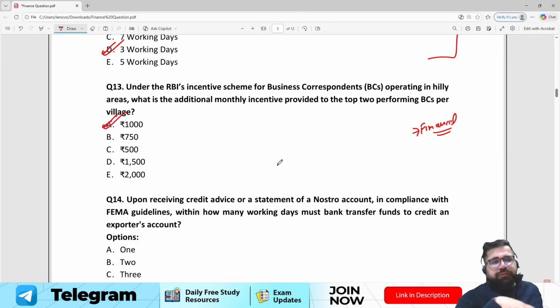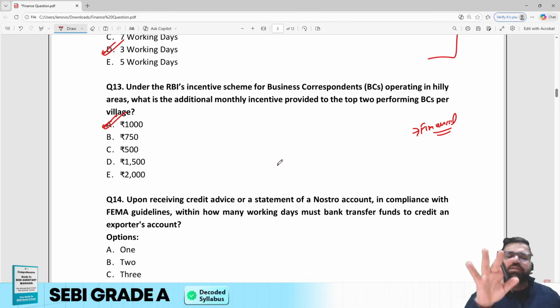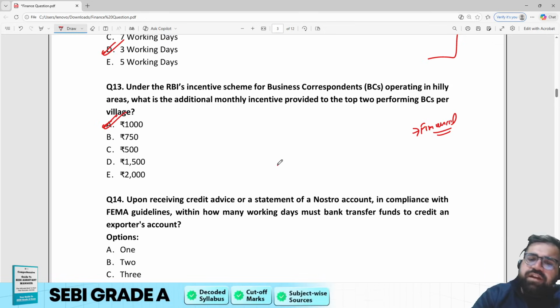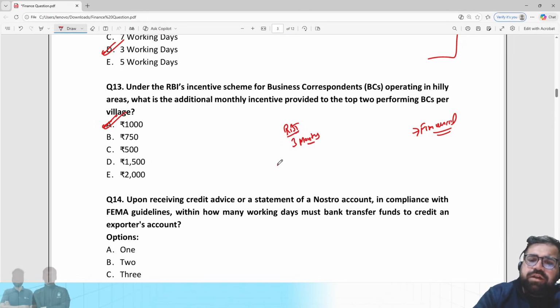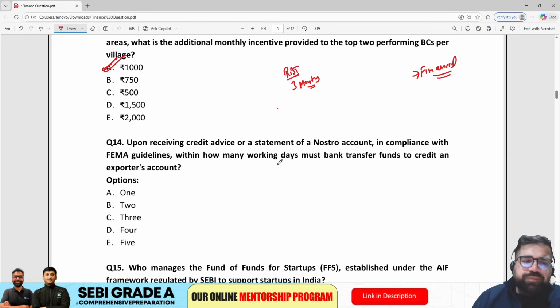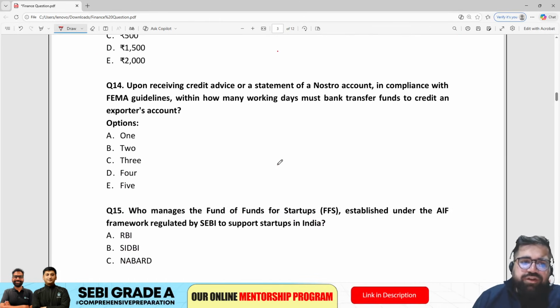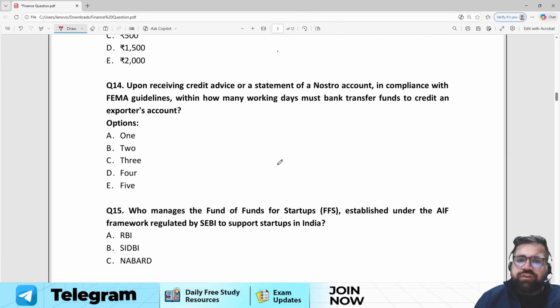Now, is this relevant for this year? No, this is not the question which you should do right now. Rather, you should solve the static based questions. But I just wanted to tell you that you should cover RBI notifications of at least the past 3 months on priority, because there can be a direct question. Now again, one more question based on this. Upon receiving credit advice on the statement of Nostro account in compliance with the FEMA guidelines, within how many working days must the bank transfer funds to credit exporter accounts?